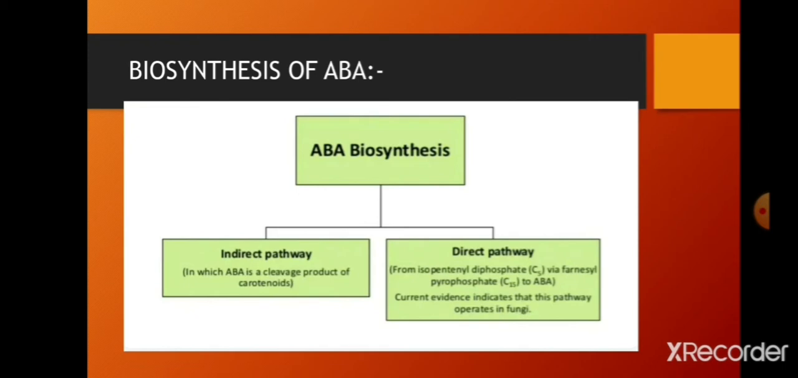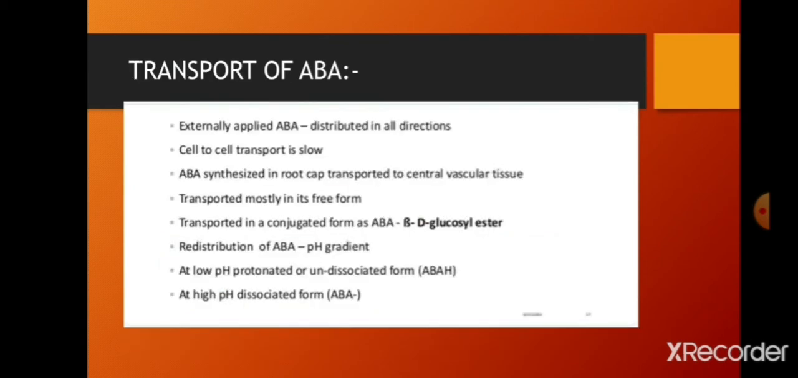This is important to be noted here. Next, transport of ABA. How is it transported? Externally applied ABA is distributed in all directions. Cell to cell transport is slow. ABA is synthesized in the root cap and transported to the central vascular system.